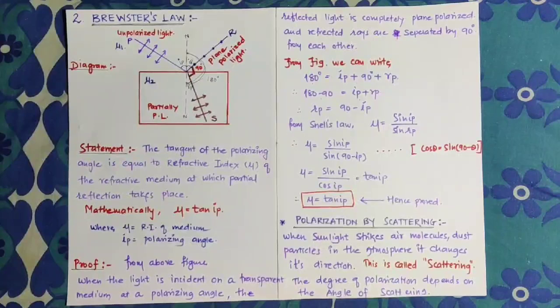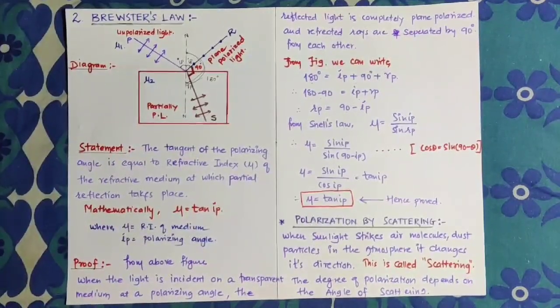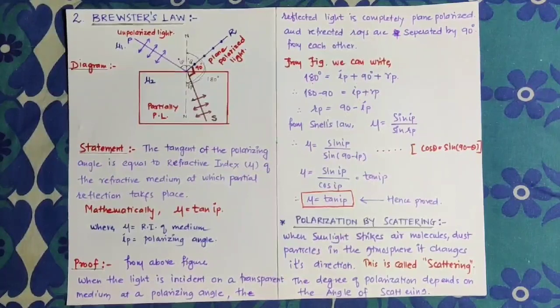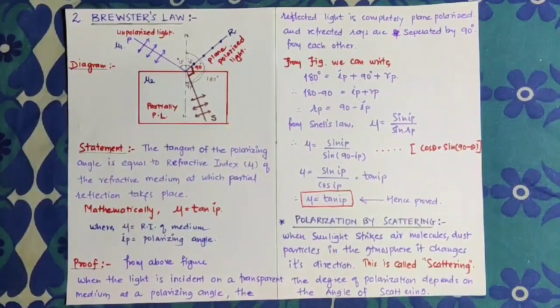That means the duration of the day would be short and the night long, which is why scattering is important. And what is the relation between scattering and polarization? The degree of polarization depends on the angle of scattering.